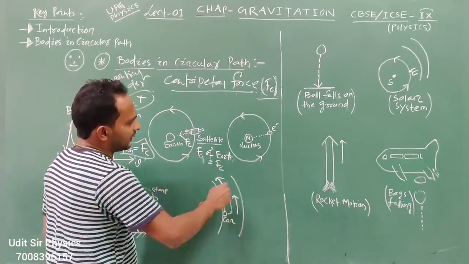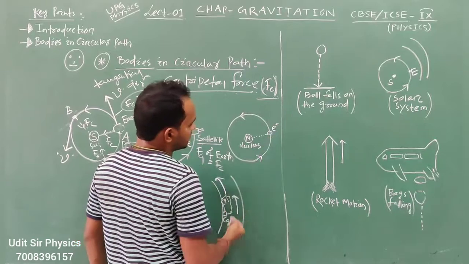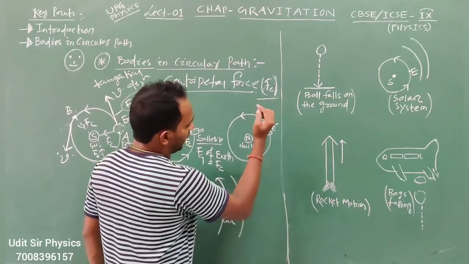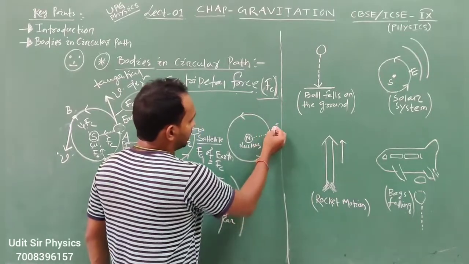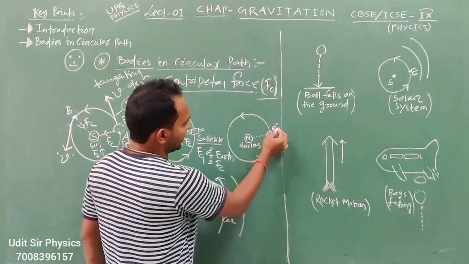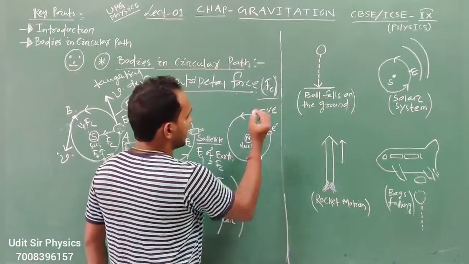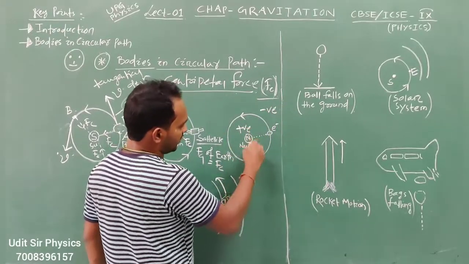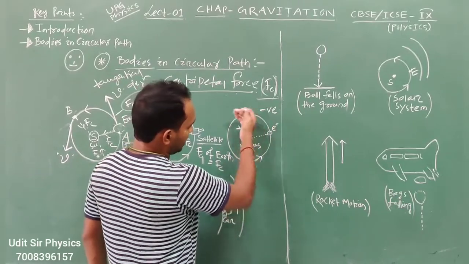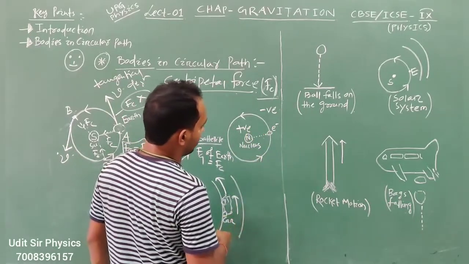Then in these examples, the electron, as we will study in the atom, revolves around the nucleus in a circular path.